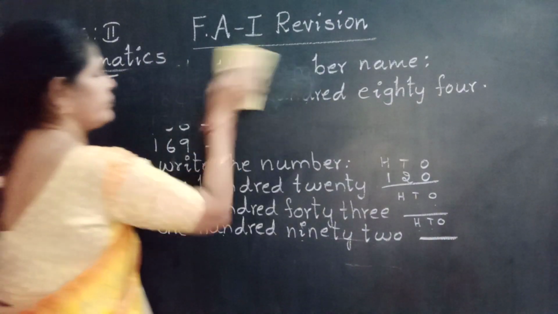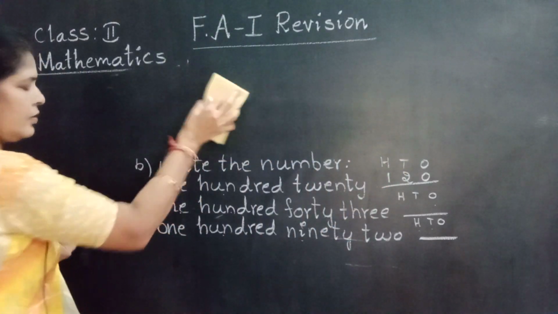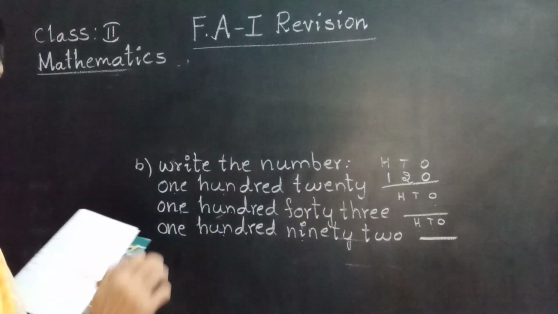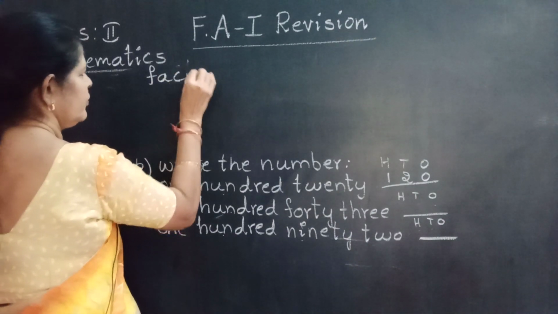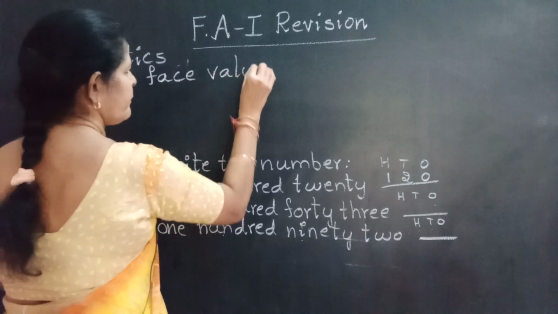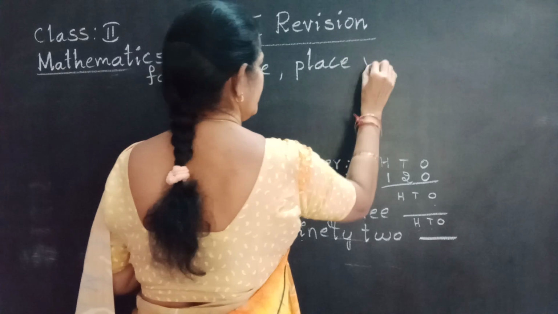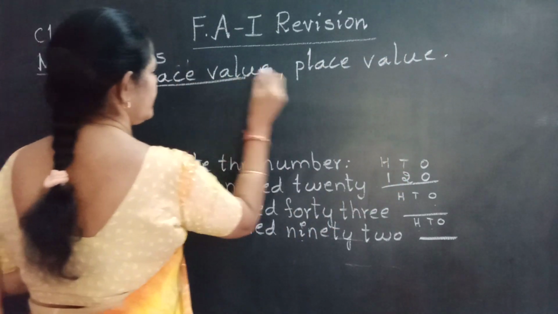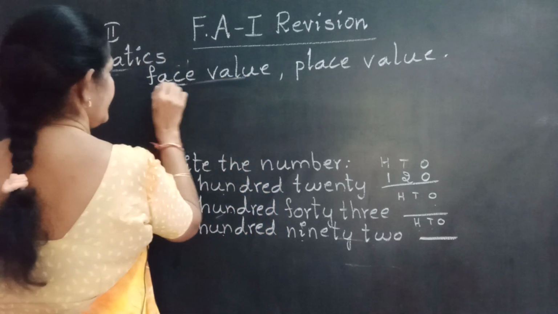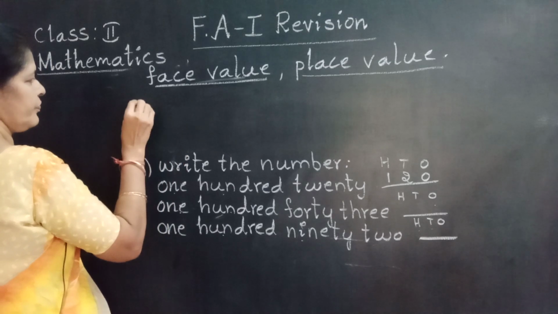Next one goes to face value and place value. Face value, we write the same number, the digit itself.